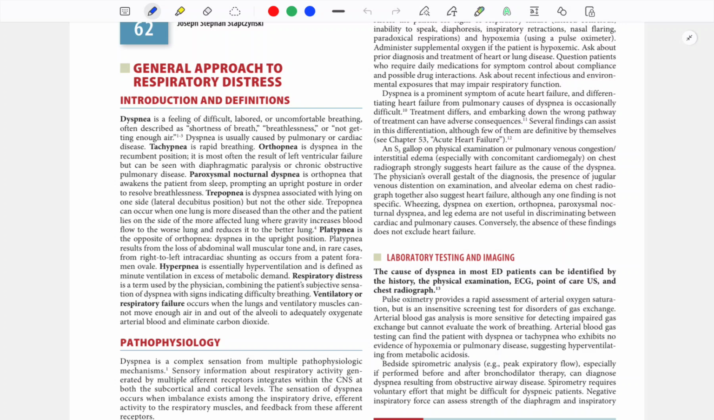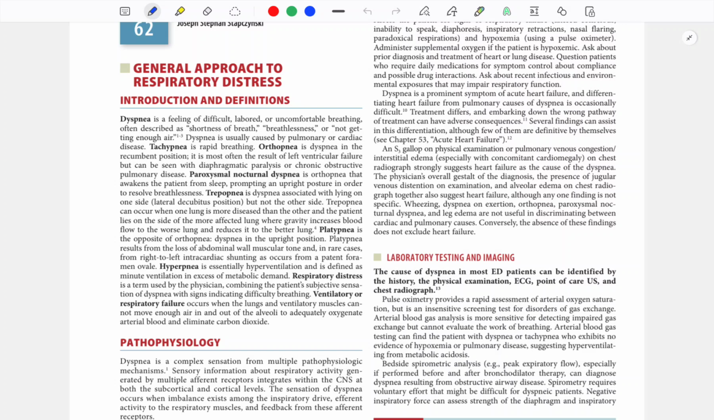So respiratory distress is used by physicians, combining the patient's subjective sensation of dyspnea with signs indicating difficulty breathing, like low saturation, use of accessory muscles, some tachypnea, etc. Respiratory failure occurs when the lungs and ventilatory muscles cannot move enough air in and out of the alveoli to adequately oxygenate arterial blood and eliminate carbon dioxide.